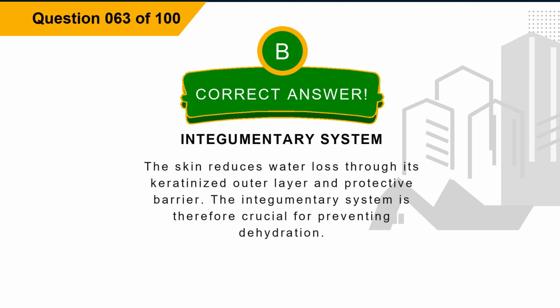The skin reduces water loss through its keratinized outer layer and protective barrier. The integumentary system is therefore crucial for preventing dehydration.